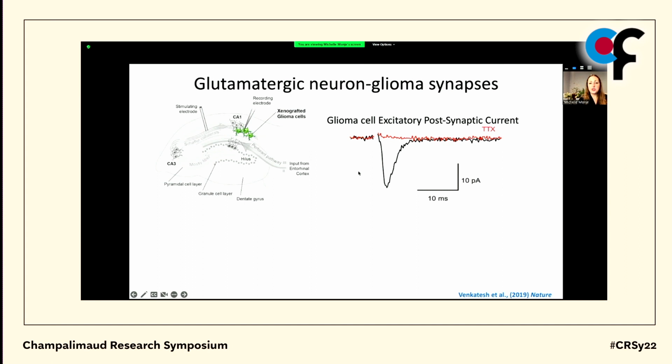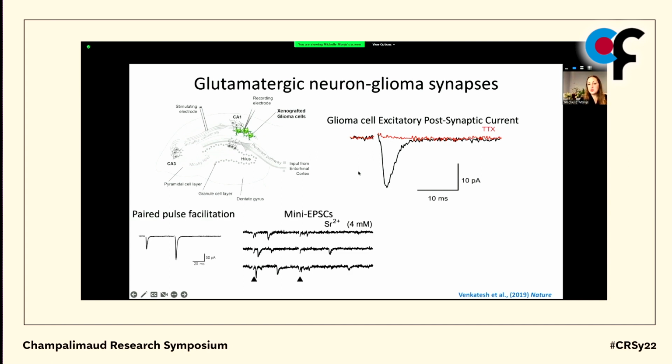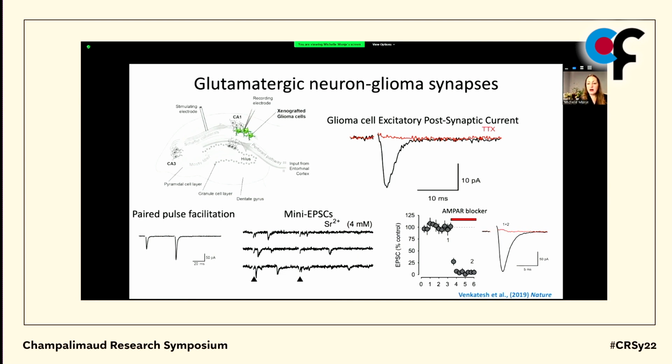They're blocked by tetrodotoxin. They exhibit multiple electrophysiological characteristics of bona fide synapses, including paired pulse facilitation and quantal single vesicle events called mini EPSCs. More specifically, this very first kind of neuron-glioma synapse that we identified is a calcium permeable AMPA receptor dependent synapse.